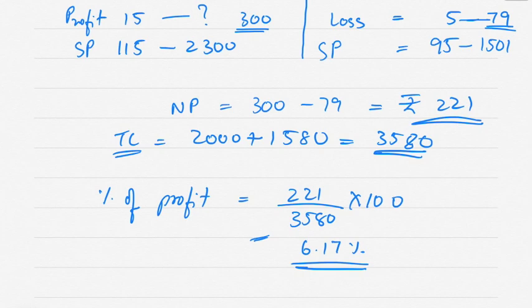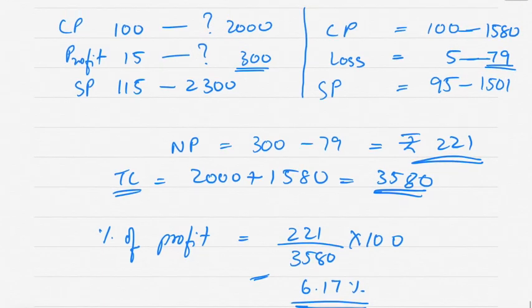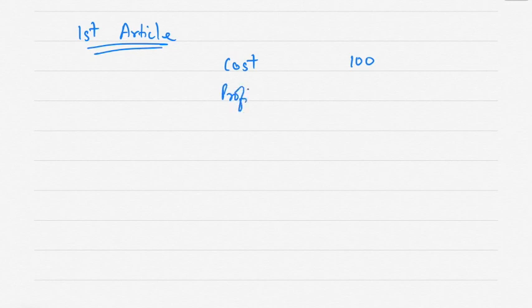So how will we write this in the exam? This is not the way to write in the exam. For the first article, cost is 100, profit is 15, sales is 115.